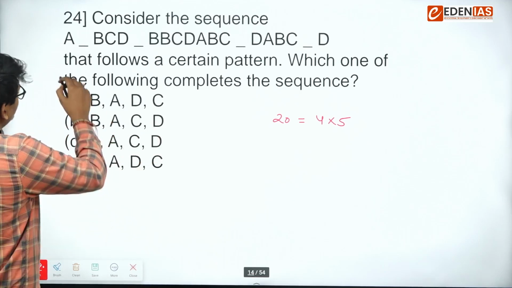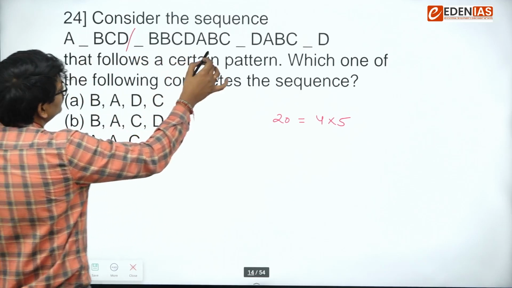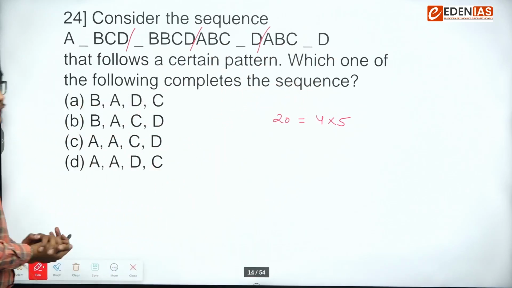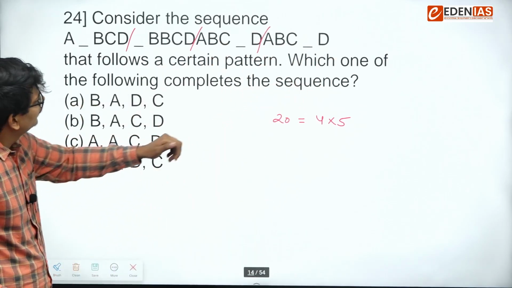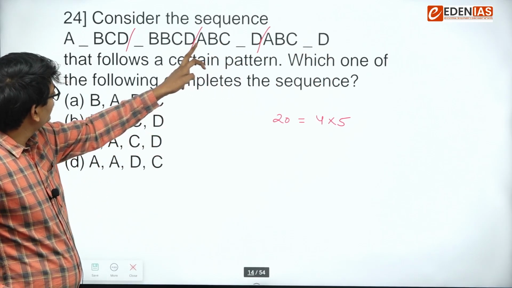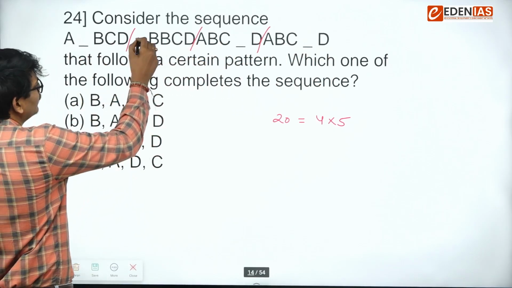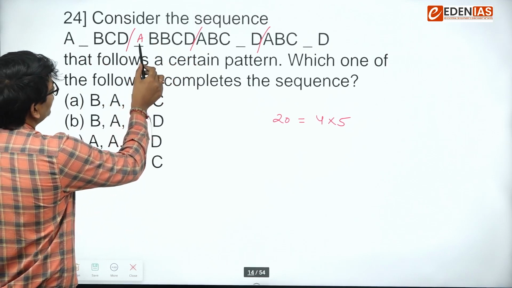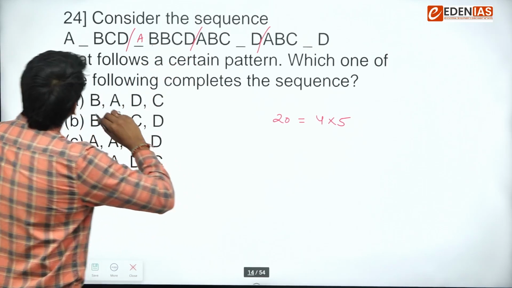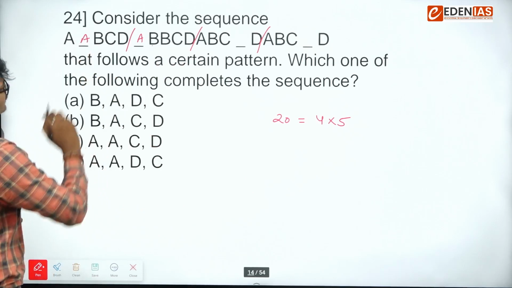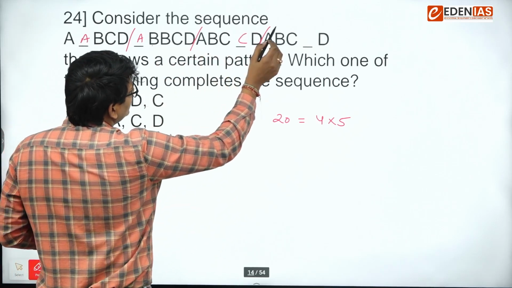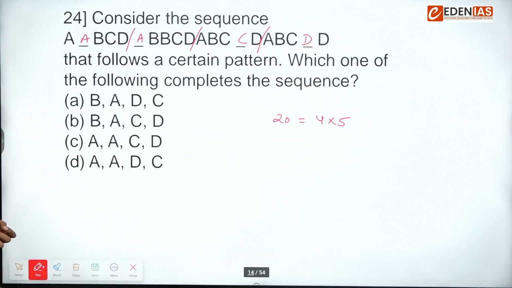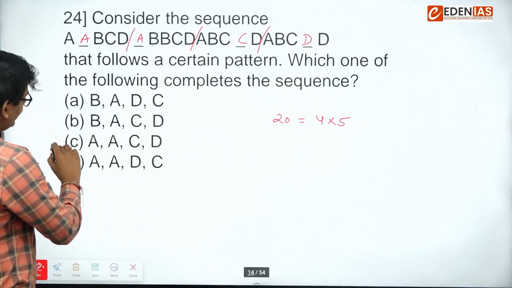Okay, you have to factorize that 20 and accordingly you have to find out the pattern. So I am dividing this as 5, 5, so 1, 2, 3 and 4. Now, if you observe, A is coming as the first letter here, as well as here, as well as here. So this can be A. Now, if we try to find out a pattern, this is something like A, B, B, C, D. So this can be double A, B, C, D, A, B, C, C, D, and A, B, C, D, D. So that's why the answer was A, A, C, D, option C.